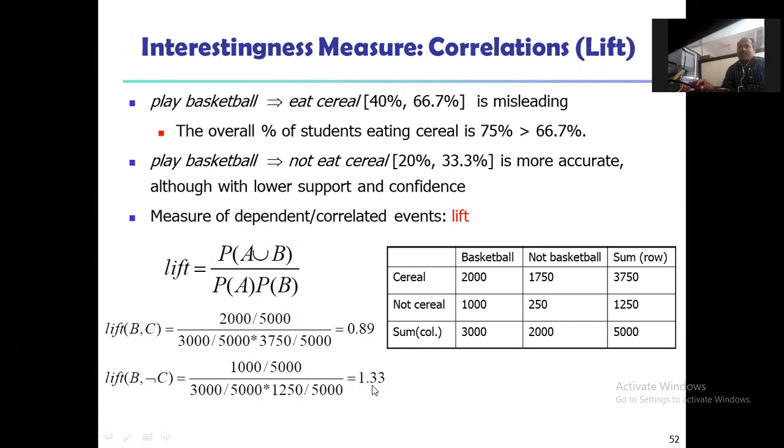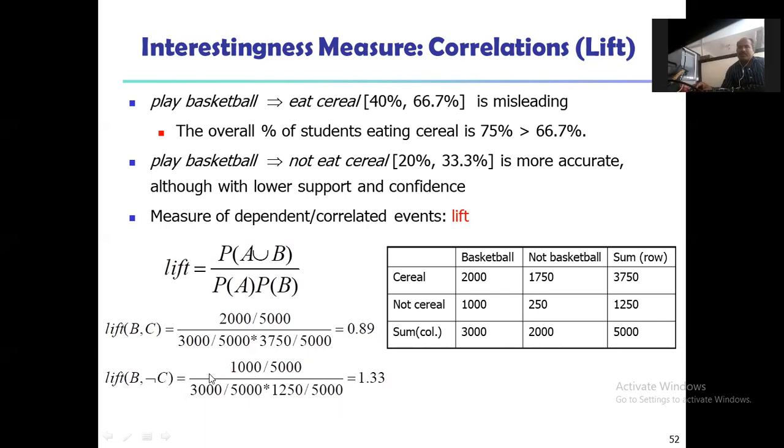Okay. So the P of A union B, the value is 2000 here, and divided by 5000, that is the sum row, and divided by P of A. What is the P of A here? P of A is 3000. And P of B, here we have 5000 and into 3750 divided by 5000. So we are getting the value of 0.89 here.